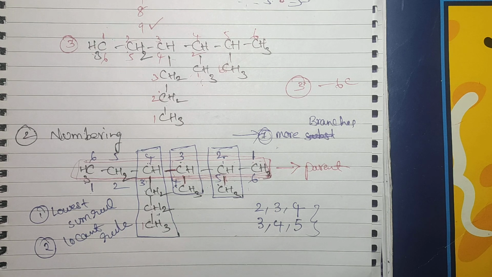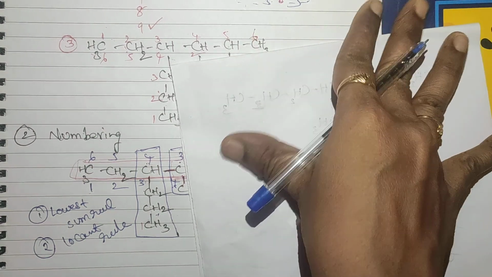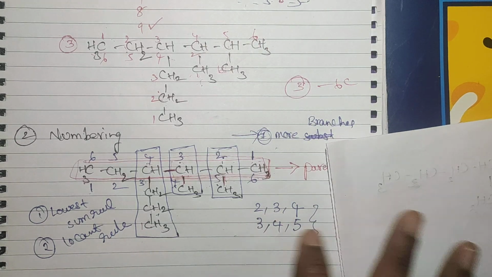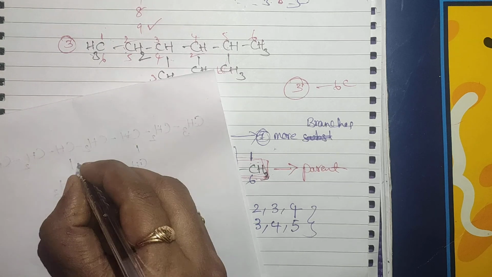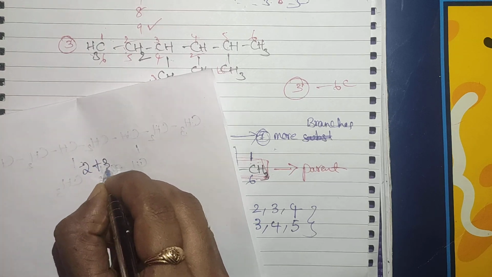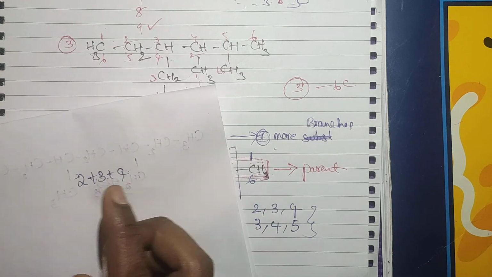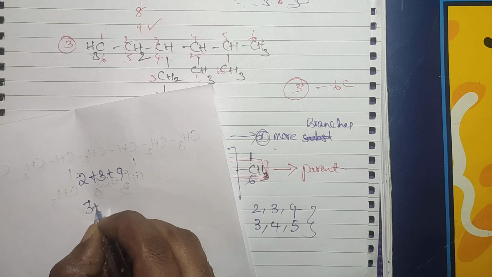Always we have to choose the second rule only. Why? Because I will explain here. See here, 2, 3, 4. This is the lowest sum rule. 2, 3, 4. If you take another one also.